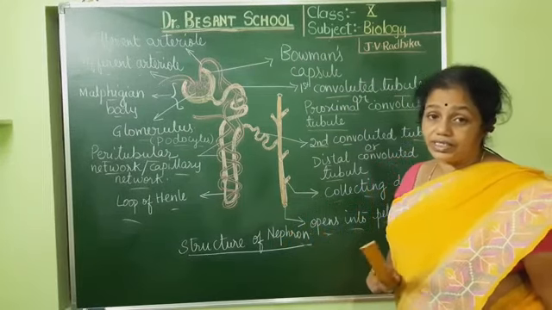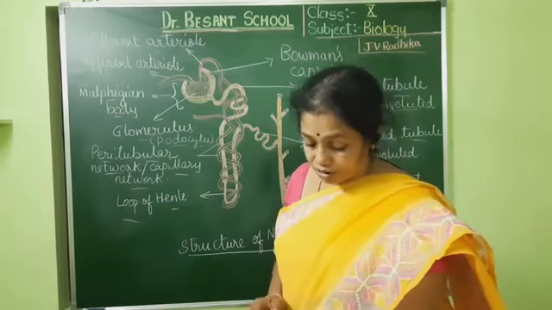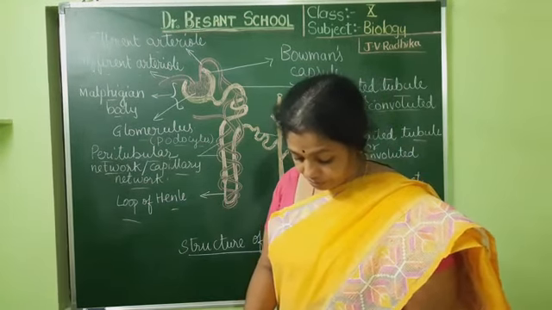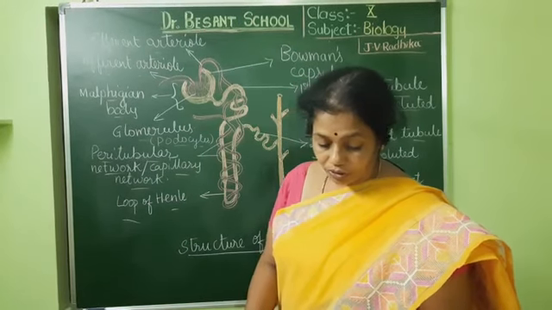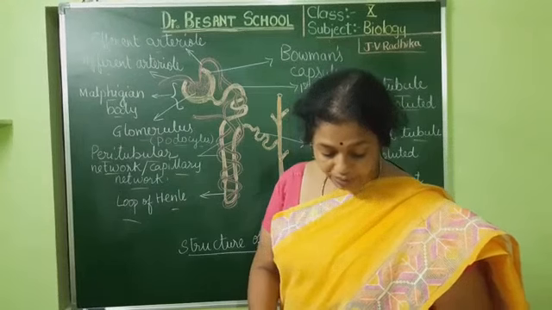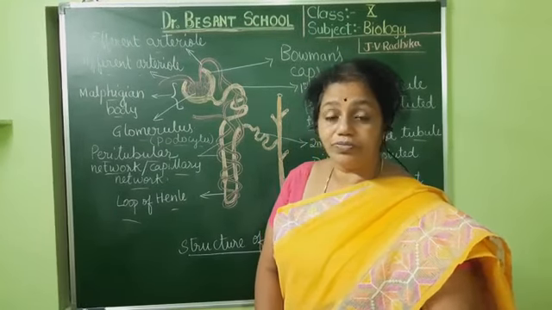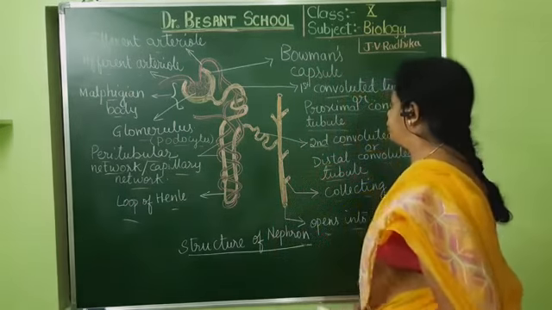What are the different steps involved in urine formation? For that, take out page number 18, where you can see the mechanism of urine formation. It is a very important question from the examination point of view.